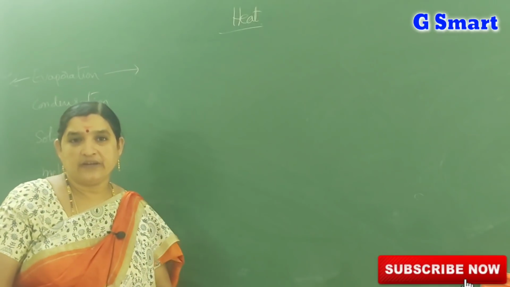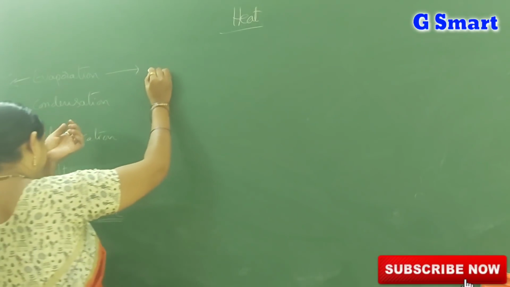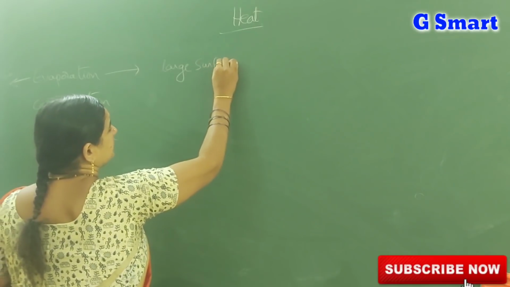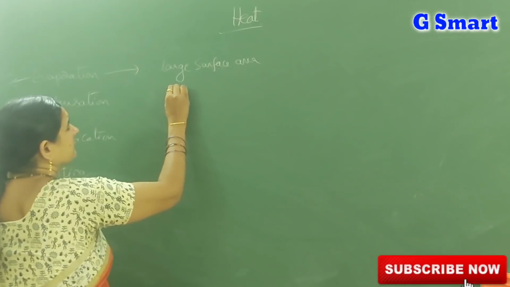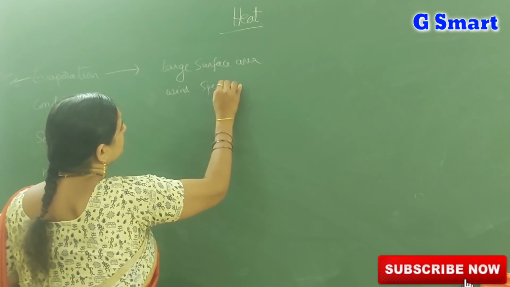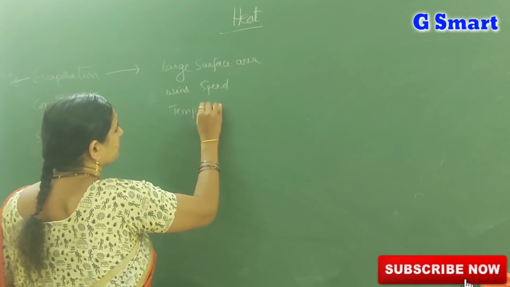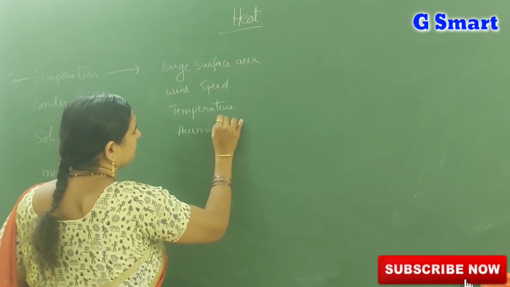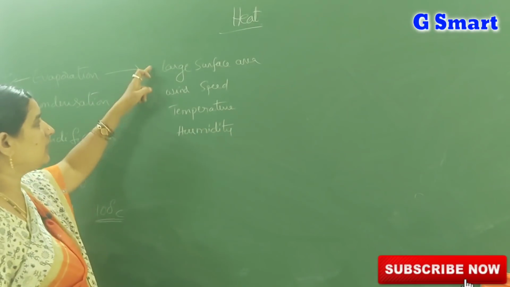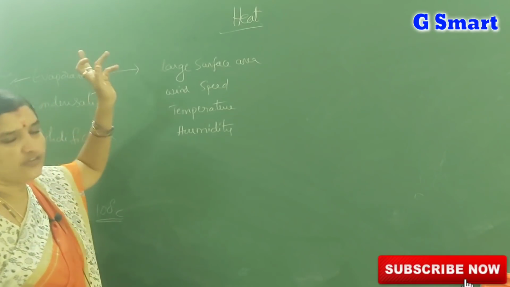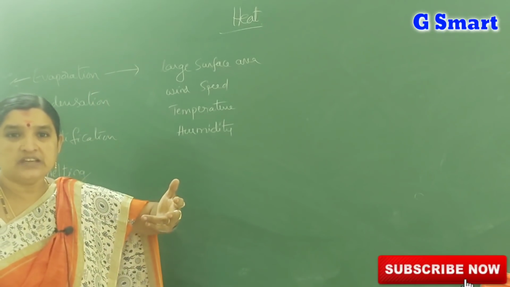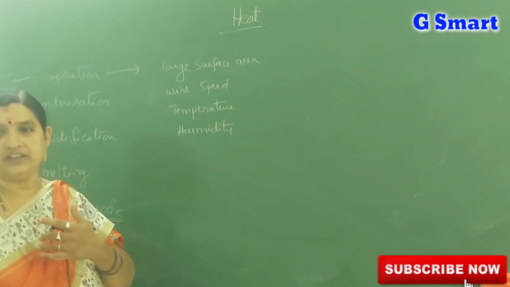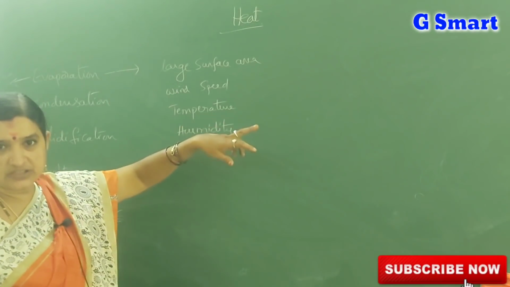Next, what are the factors affecting the evaporation? Let us see. Factors affecting evaporation: large surface area, wind speed, temperature and humidity. These are the factors affecting the rate of evaporation. How do they affect the rate of evaporation? Rate of evaporation means how slowly or fast the evaporation takes place. That is called rate of evaporation.